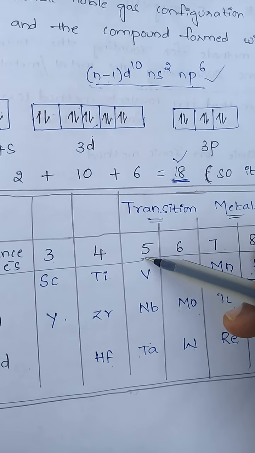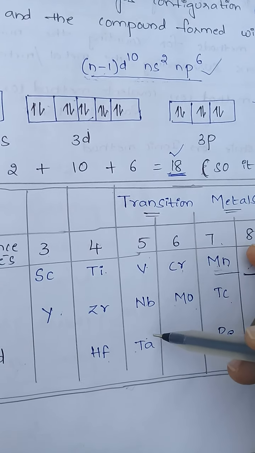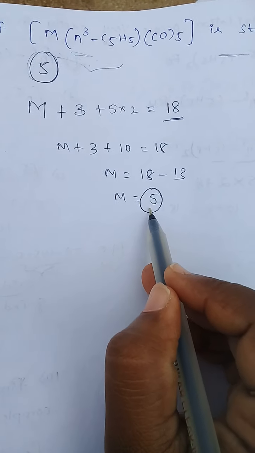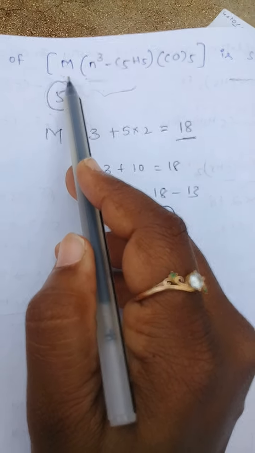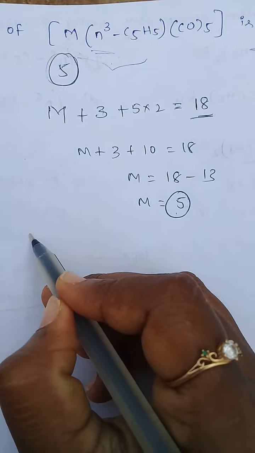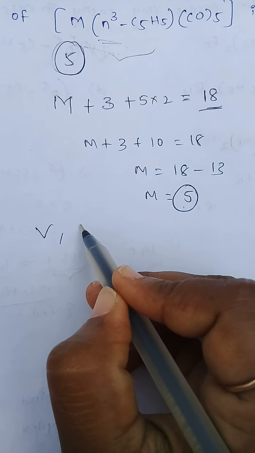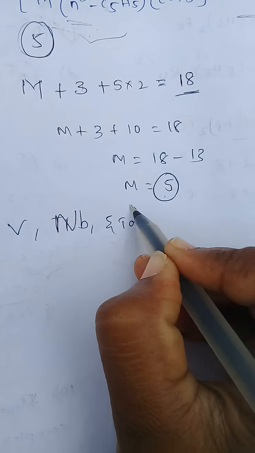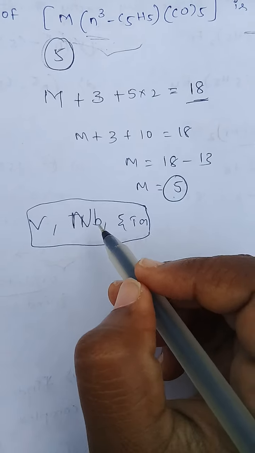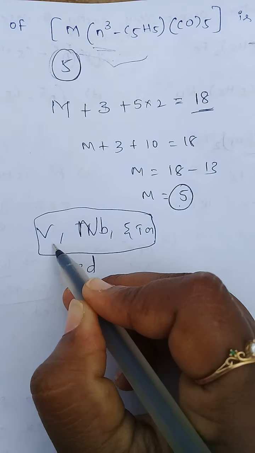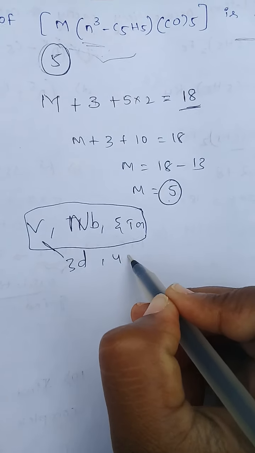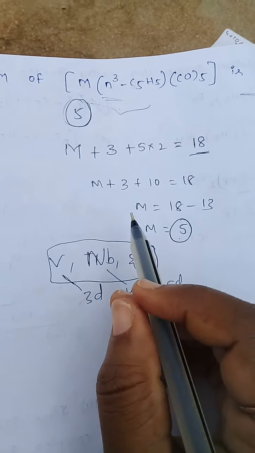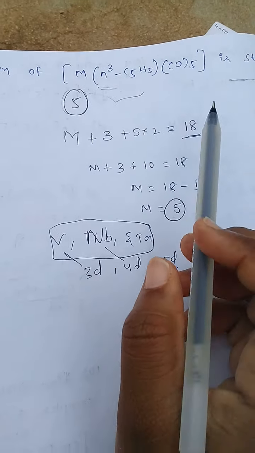So the metal in this complex is vanadium, niobium or tantalum. If they ask for the 3d series it means vanadium, 4d means niobium and 5d means tantalum. Like this we have to solve this type of example.